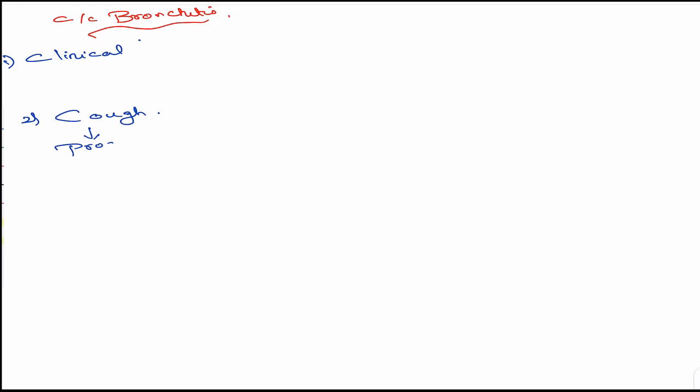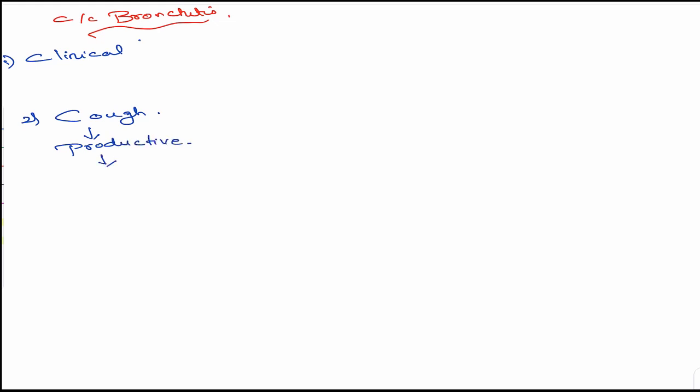Just to come back, we will start by drawing a chart of chronic bronchitis, and we'll discuss that later on. We'll compare it with emphysema. So the definition part, we said it is much more clinical, isn't it? That's the first part we said. Now the second thing: go for the definition. What was it? At least 3 consecutive months in 2 consecutive years and all those things. Now what is the predominant symptom? It is cough. The predominant symptom is cough, remember that.